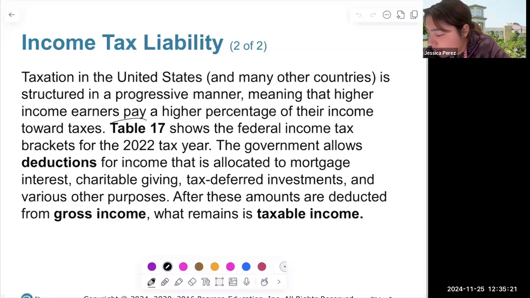So Table 17 is an example of the 2022 brackets, and it shows the deductions. Notice that we talked about tax-deferred investments like retirement plans or other purposes that are allocated from deductions. After these amounts are deducted from the gross income, what remains is taxable income.